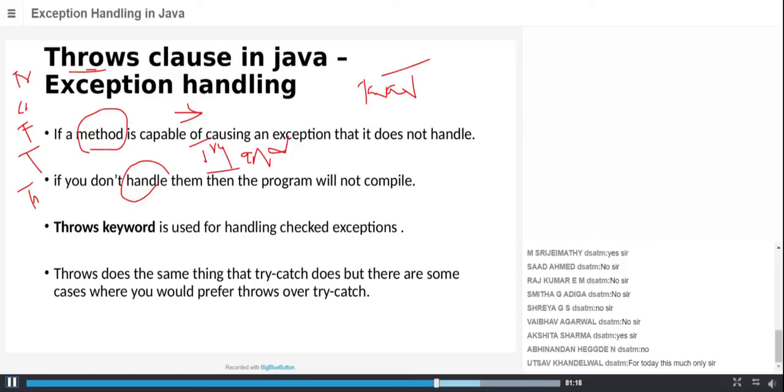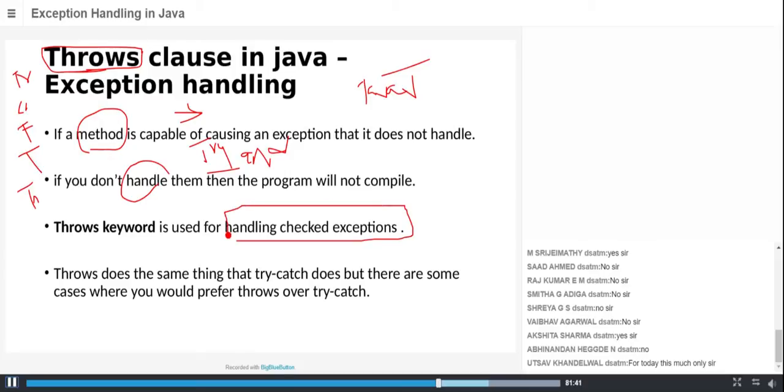So in order to handle those things, we use the try catch block. And if you still want to handle some exceptions that are not handled by type, that is, not handled during compile time, we can handle those exceptions using throws. The throws keyword is used to handle checked exceptions.